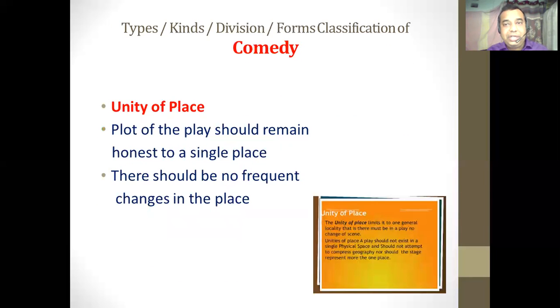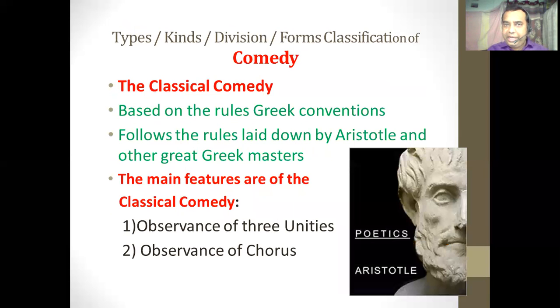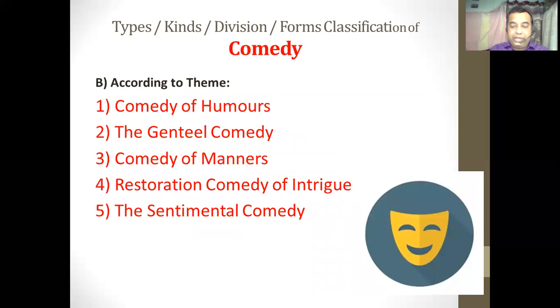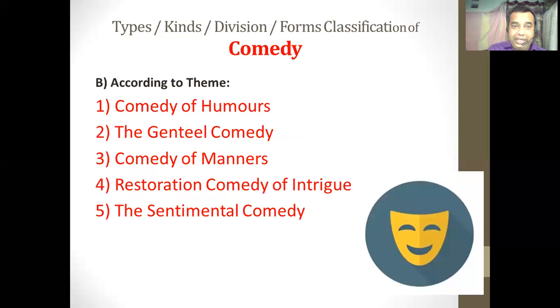about the various types, kinds, divisions, forms or classification of the comedy. So I can say that comedy can be divided according to two types. It can be divided according to form and structure. According to the form and structure, comedy is further divided under two subtypes. The first one is the classical comedy. Second one is the romantic comedy.